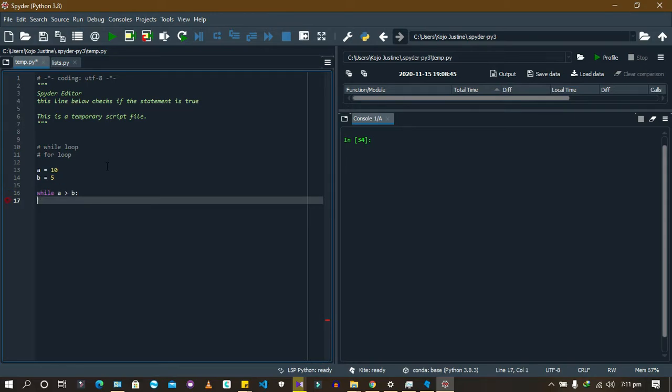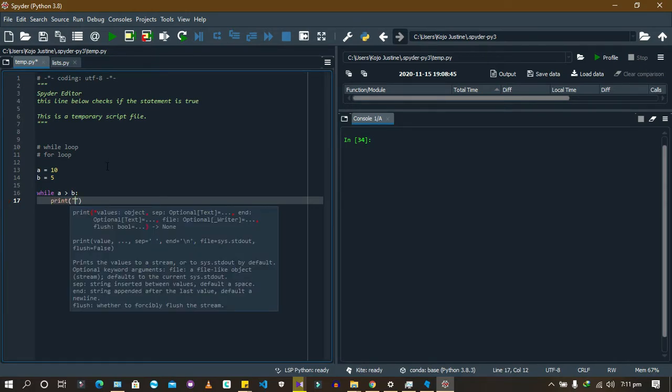Any suite or block of code you are writing in a loop, function or if statement, always make sure that it's indented. So print a is greater than b. A is always greater. I have to work on my examples. I have very bad examples.